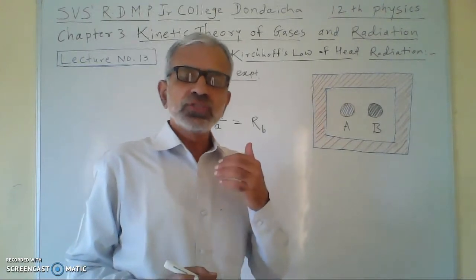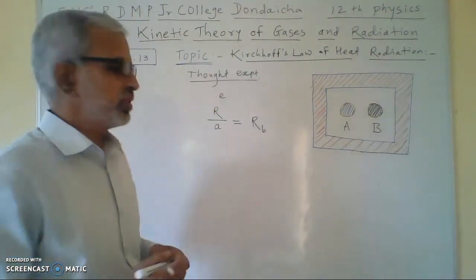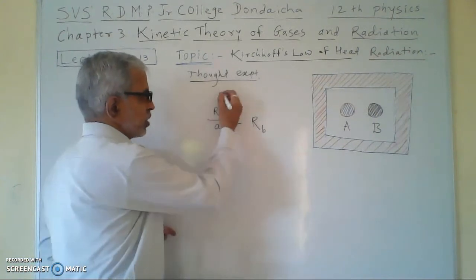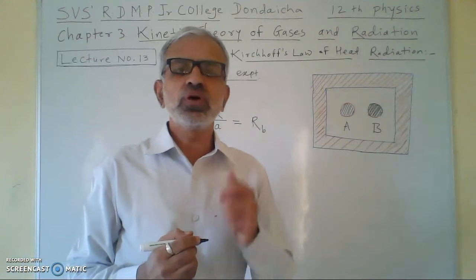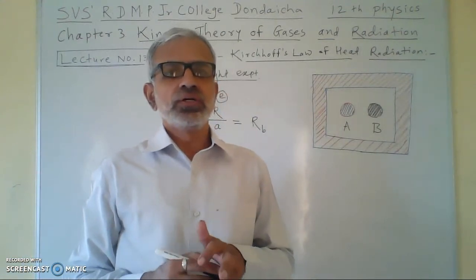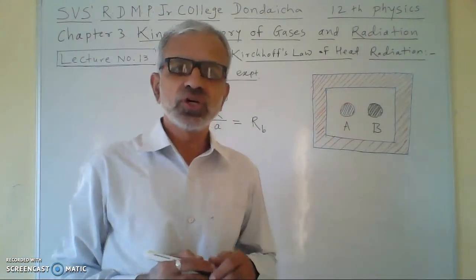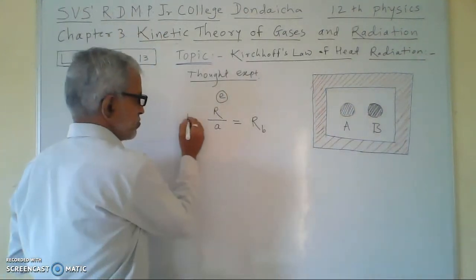We can also state Kirchhoff's law of heat radiation in terms of emissivity, this E, which is called the emissivity. We can state this law in a second way. This is the first way.